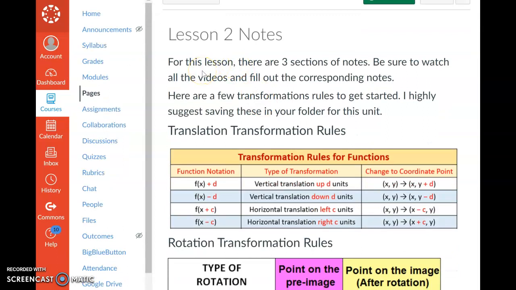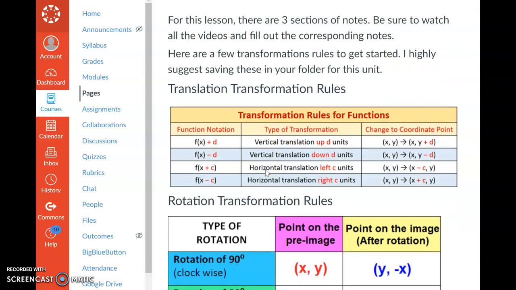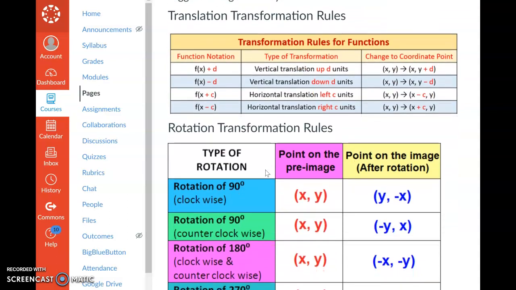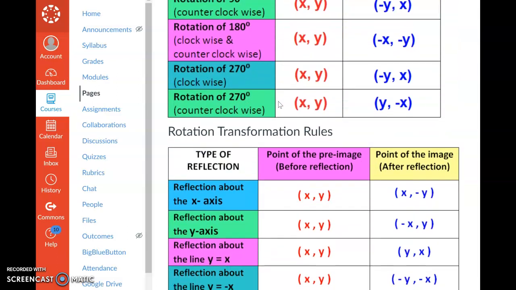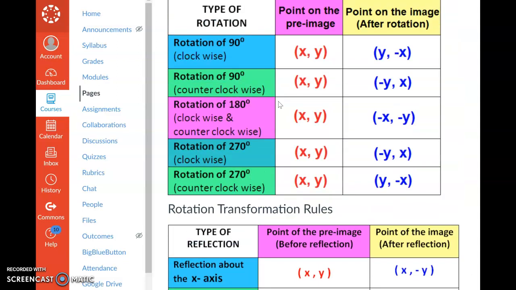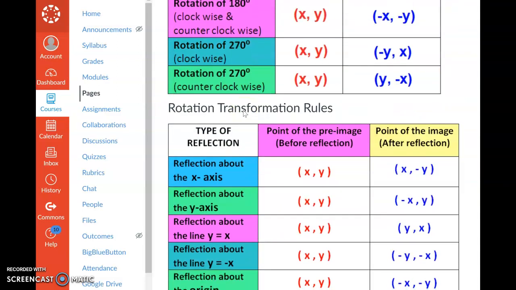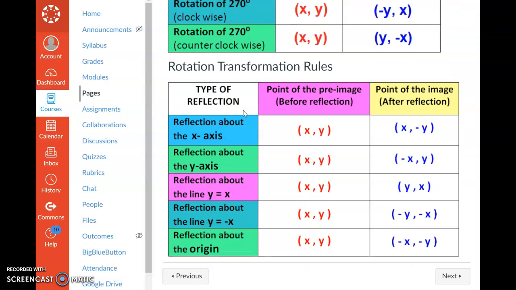It says for this lesson, there are 3 sections of notes. Make sure to watch all the videos and fill out the corresponding notes. Here we have a few graphics of different transformation rules to help out students. So we've got the translation transformation rules, rotation transformation rules, and reflection transformation rules. When students click next,